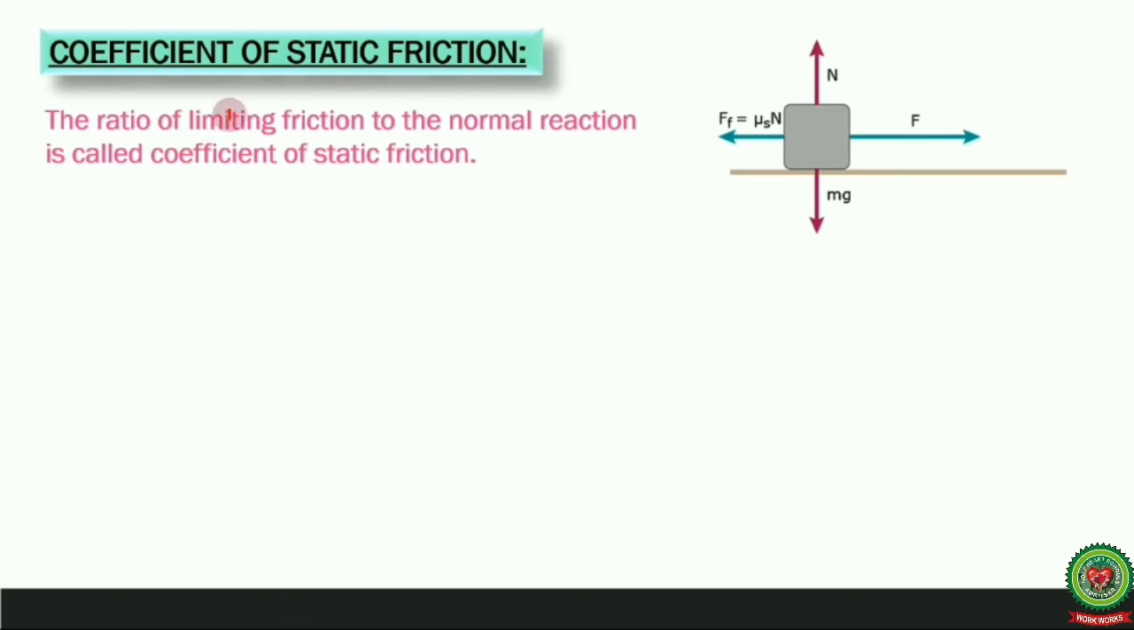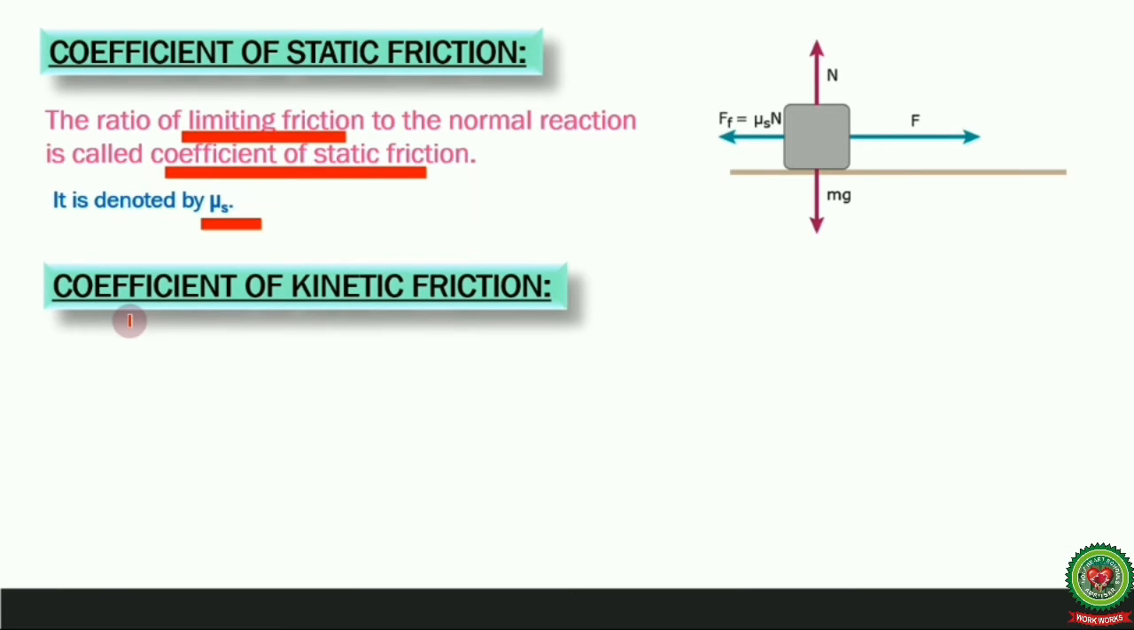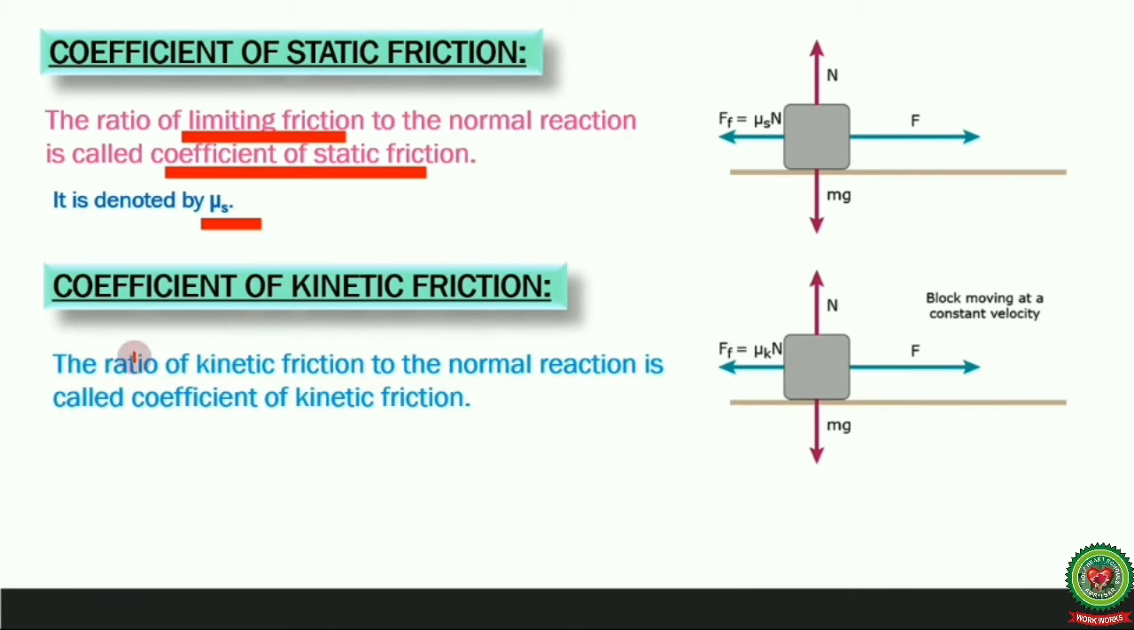Now let's see the types of coefficient of friction. First is the coefficient of static friction. The ratio of limiting friction to the normal reaction is called the coefficient of static friction. It is denoted by mu s. Next is the coefficient of kinetic friction. The ratio of kinetic friction to the normal reaction is called the coefficient of kinetic friction. It is denoted by mu k.